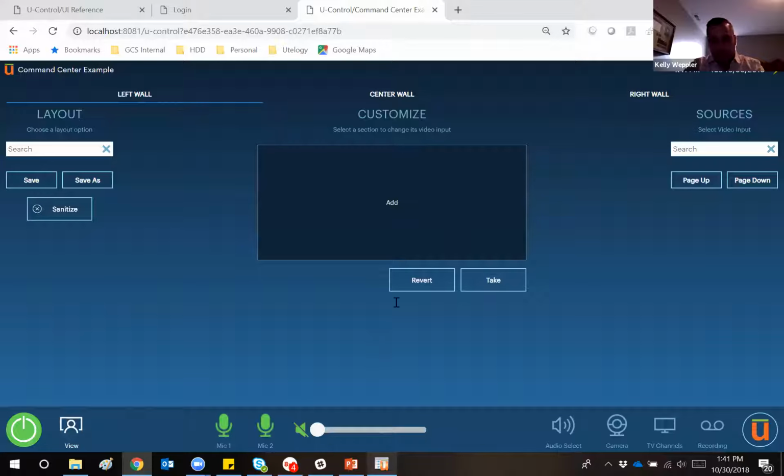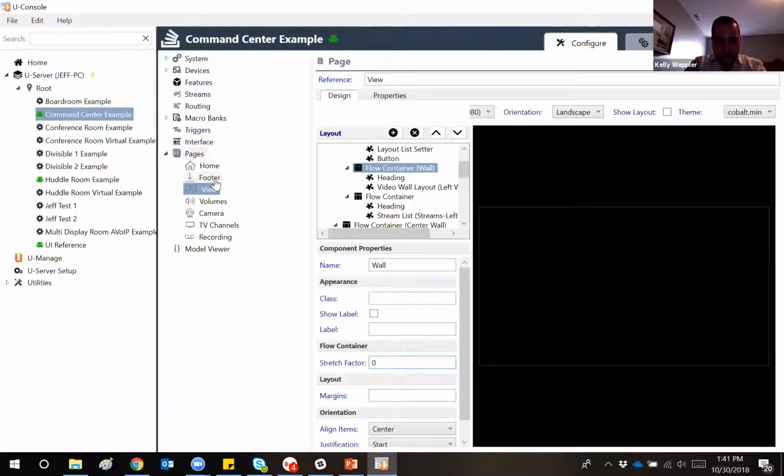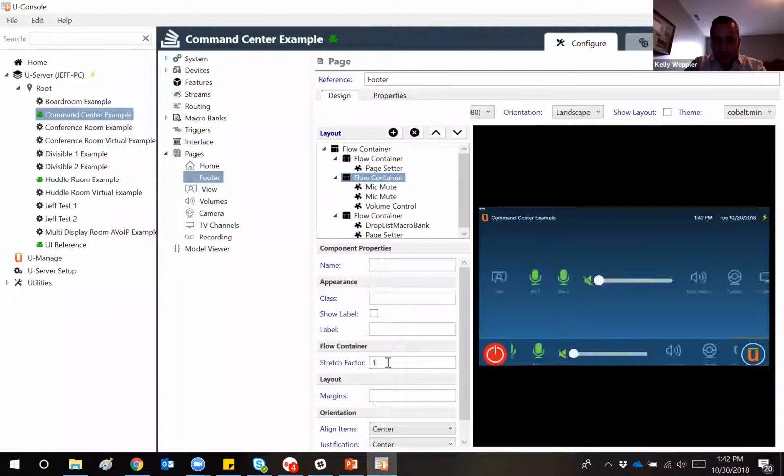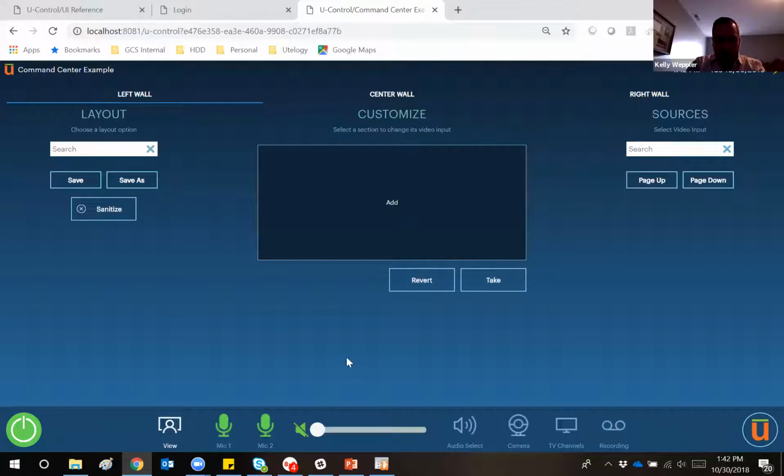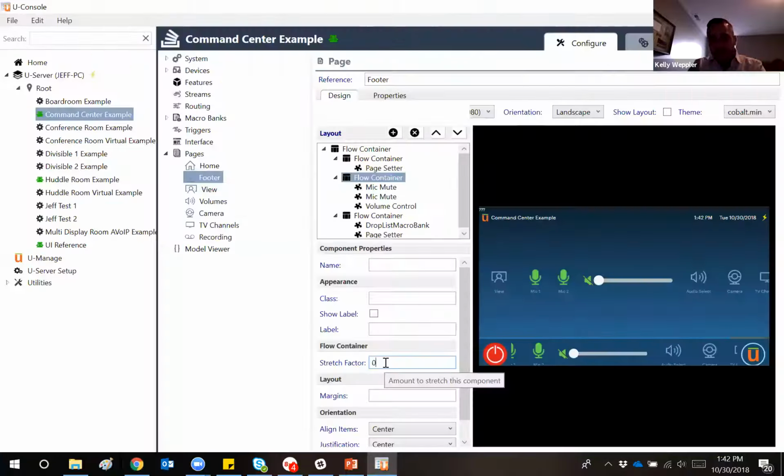So by applying a stretch factor in the footer, actually I can go ahead and take a look at that here. Sure, we already have that defined, and you can see, yes, in fact, I've got a stretch factor value of 1. So if I go ahead and remove my stretch factor, and refresh my interface yet again, you can see now those items are sent by putting a stretch factor on in my center flow container. I'm forcing the other items out to the edges of the page to provide a little bit cleaner look and experience here. Stretch factor is probably, of the concepts that we've discussed, one that probably needs the most manipulation.